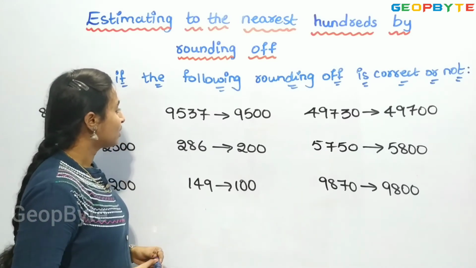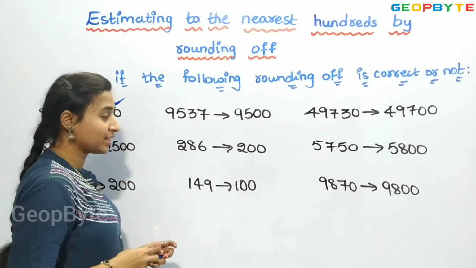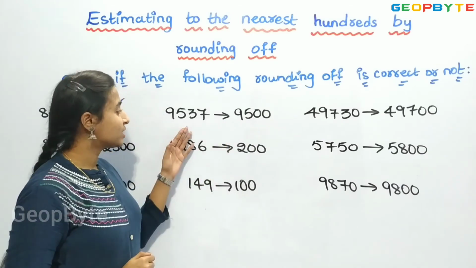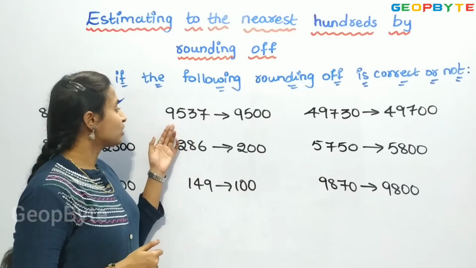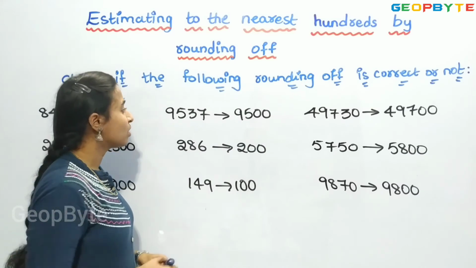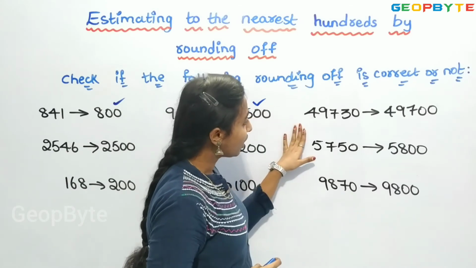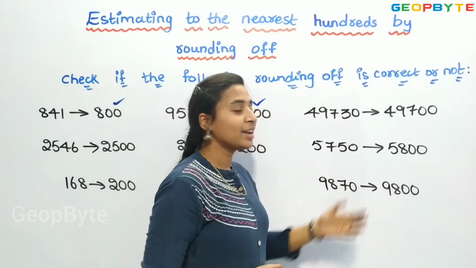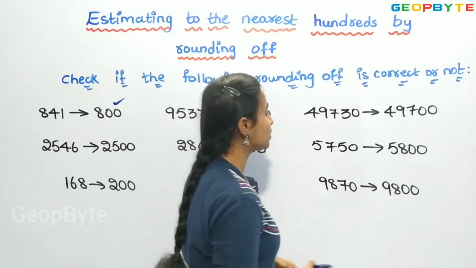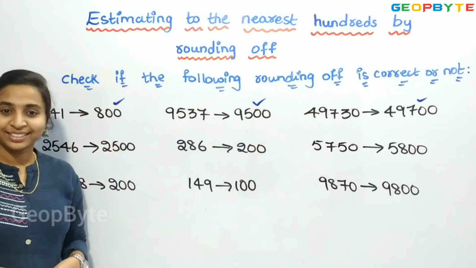And 9000, right, see, this is correct. And 9537 is rounded off to 9500. So, this is also correct. 9537 is nearest to 9500. And next one, 49,730 is rounded off to 49,700. Right? This is also correct. They are nearer, so the first three are correct.